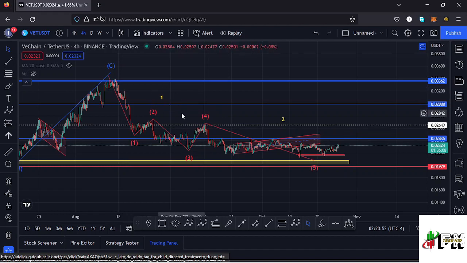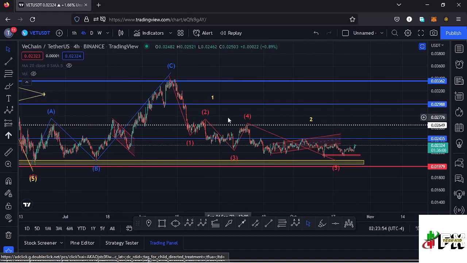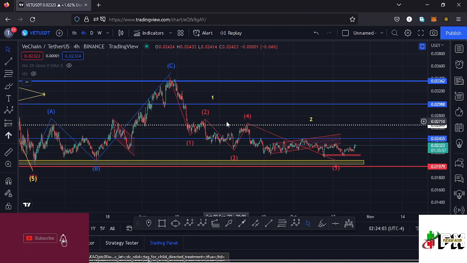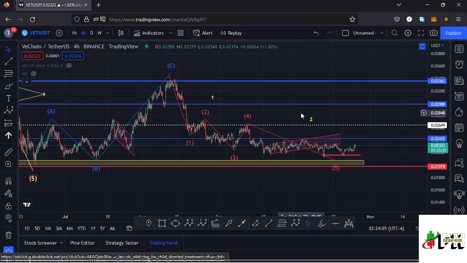Starting with the long-term scenarios that can play out here on the Vechain chart, I'll be basing my analysis on the Elliott waves, and having seen the formation of a higher Elliott wave count 1, whatever we expect next is the formation of a higher Elliott wave count 2, which is a corrective wave, and in this case it would be a movement to the upper side.